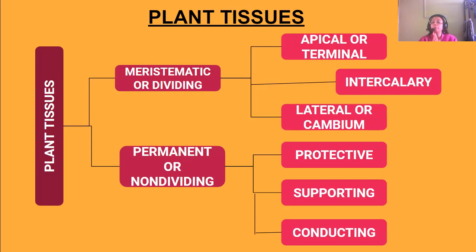But permanent tissues cannot divide, so they give some support action to the plant, like protection, support, or they help in conduction.